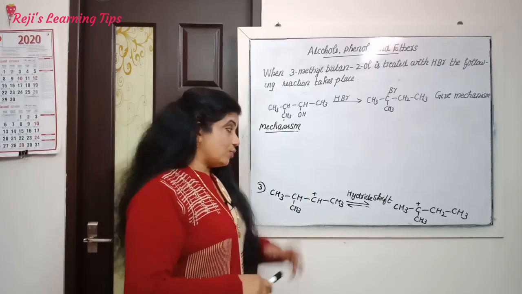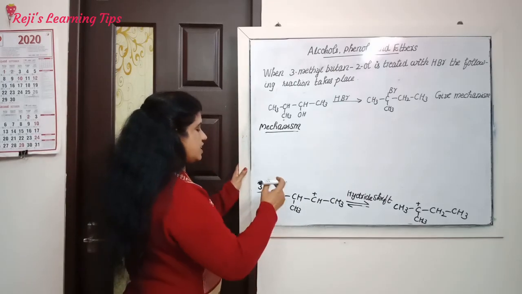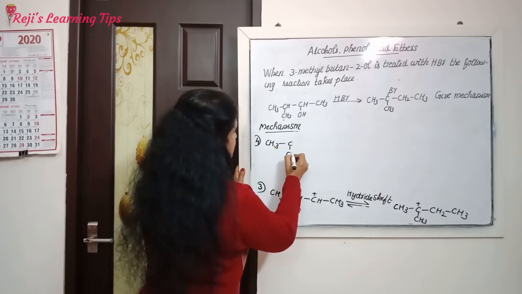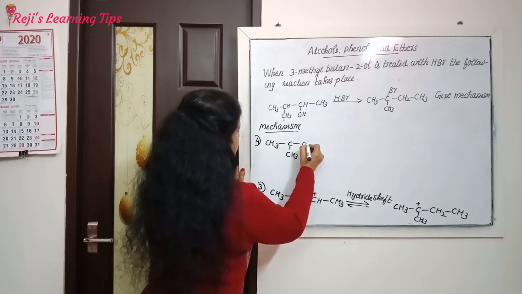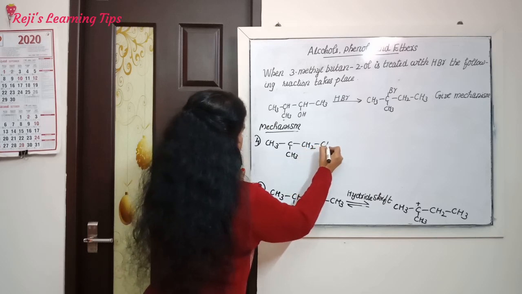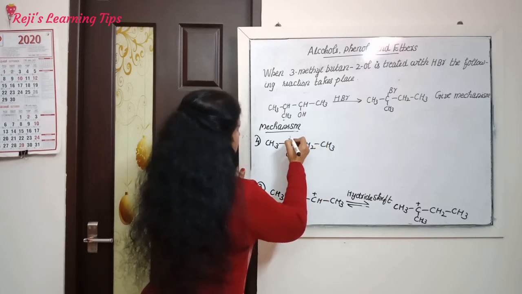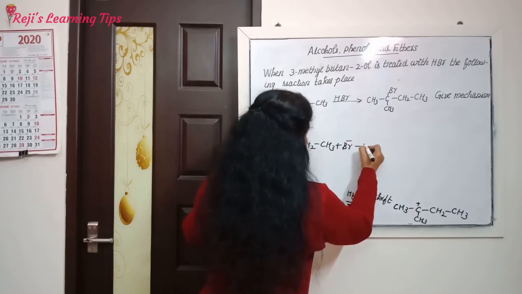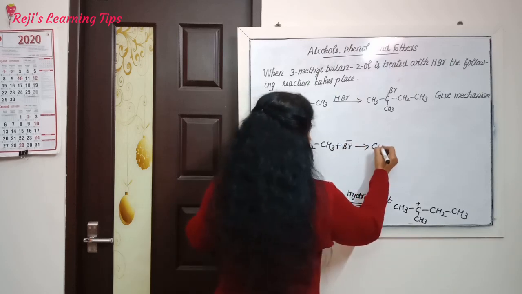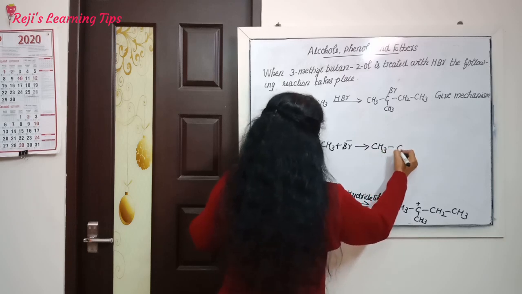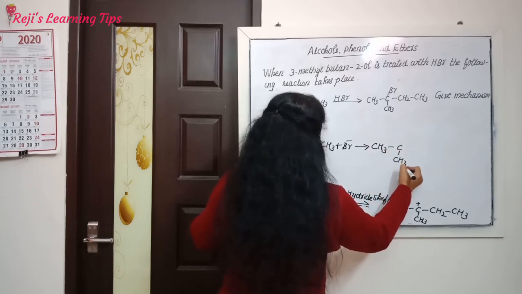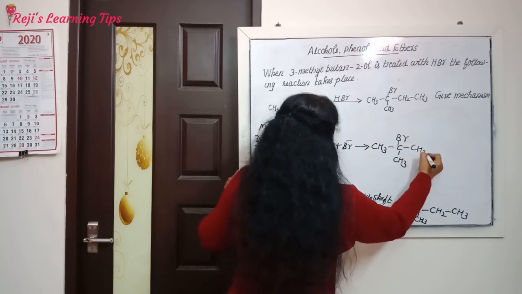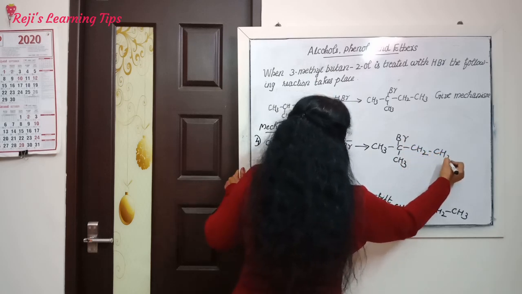Okay, then in the fourth step, we can write here CH3, C plus, CH2, CH3 reacts with Br minus, then we will get CH3, CH3, Br, then CH2, CH3.